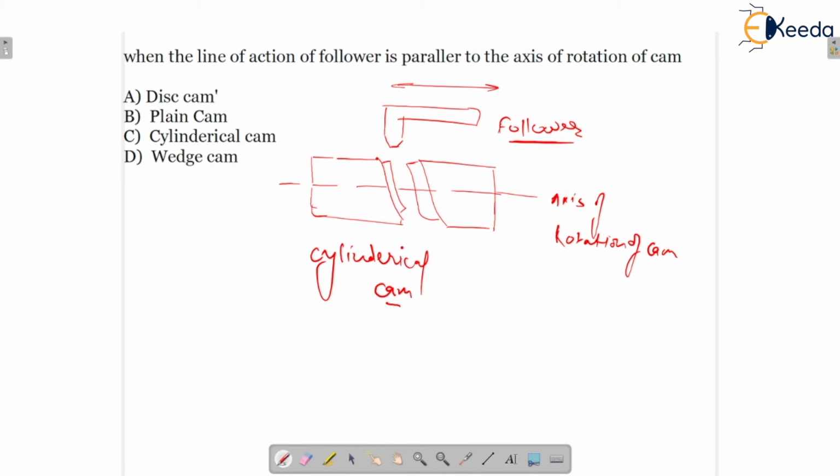According to this, option C would be the correct answer for this question.